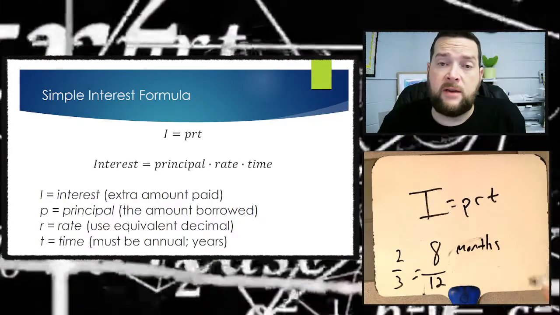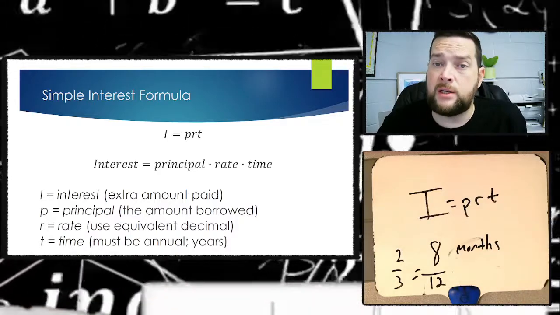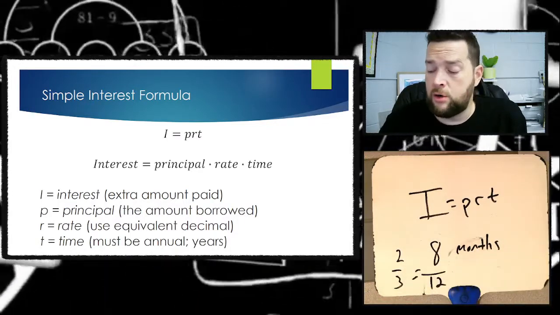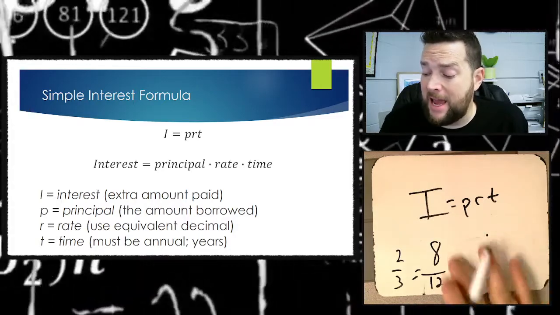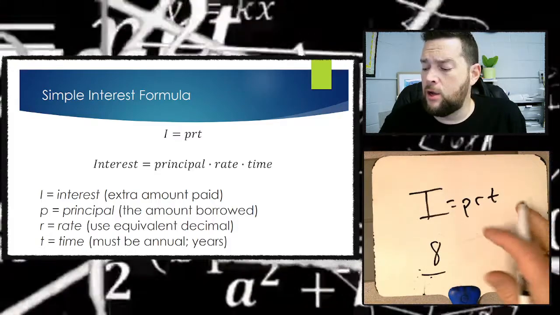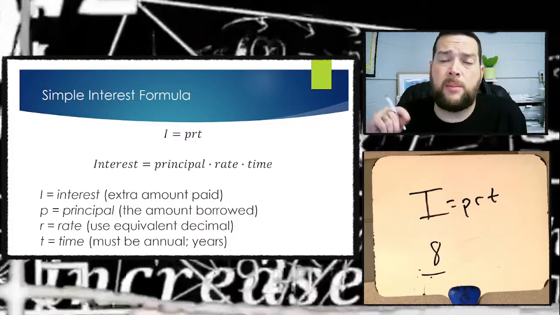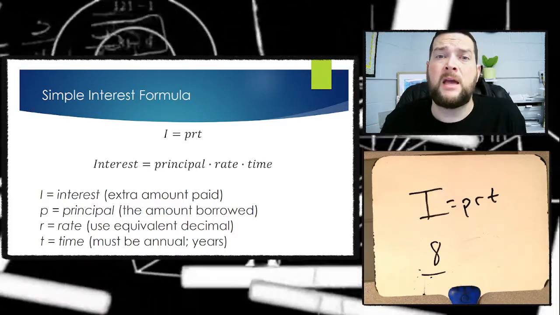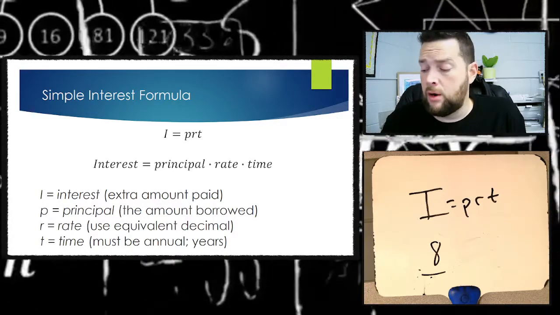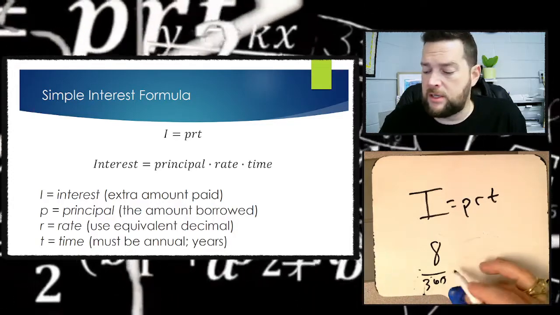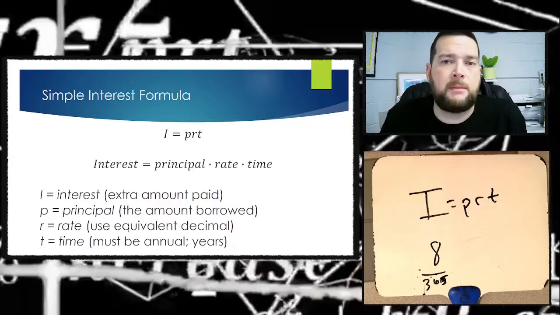So if it's given to you as years, you can put the number just like you see it inside for the time. If it's given to you as months, you need to convert it to years first. If it was given to you as days, and that's a rare circumstance, you don't usually see it when you're talking about interest, because you're paying something back over months or years. But if it did say days, you would just divide it by 365 because that's how many days are in a year.